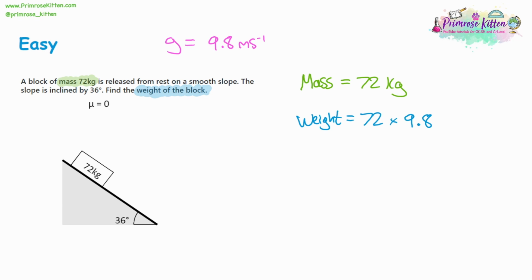So to get the weight, we have to multiply by the force of gravity. So we're going to do 72 times 9.8, and that gives us 705.6. Now, what are the units? Obviously, it's not kilograms, because it was 72 kilograms. So we're going to give this in newtons.